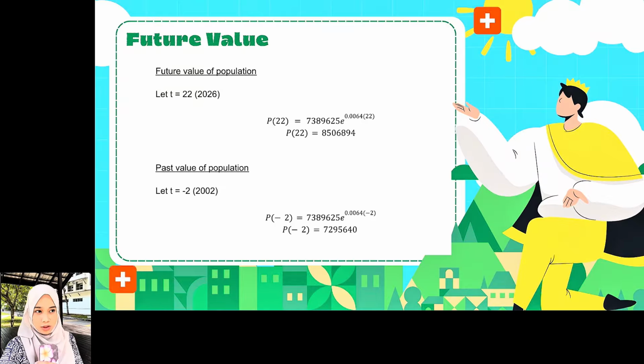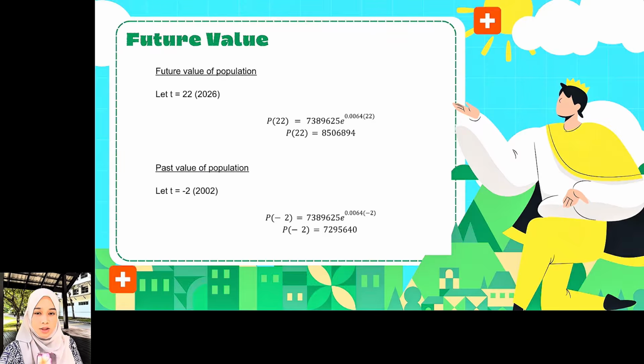Using the particular solution that we obtained, we can calculate the future value of the population, which is we take 7 years forward, where t equals 7 indicates 2036. Then we substitute the t value into the equation, and we get the future value, which is 7728,208.